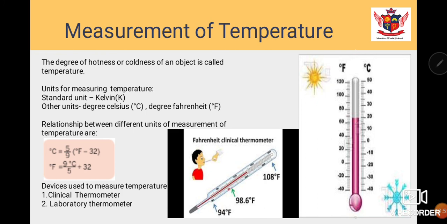If you have a thermometer, you can see on one side degree Fahrenheit is mentioned, and on the other side the degree Celsius scale is given. Okay, and this is your thermometer. The thermometer is the device which is used to measure temperature. We have two types of thermometer. One is the clinical thermometer, which is used by doctors in clinics, and the second one is the laboratory thermometer, which is used in the science laboratory.